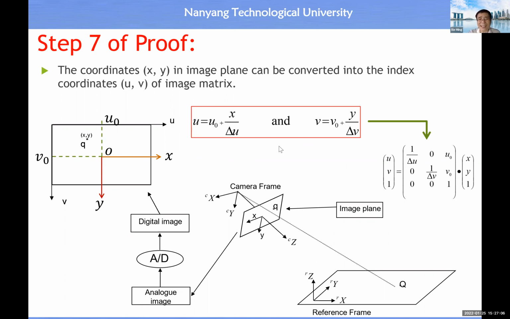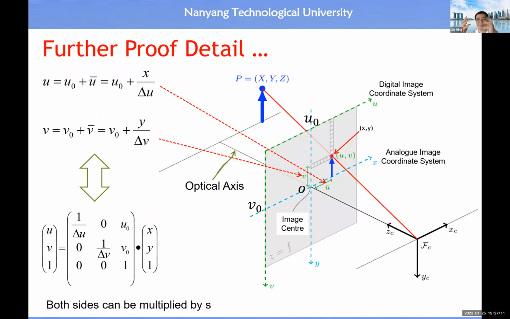Then how to understand these two relationships? I give you a slide for you to understand, all right? So you look behind the image plane. UV is a digital image, and XY is an analog image, right?